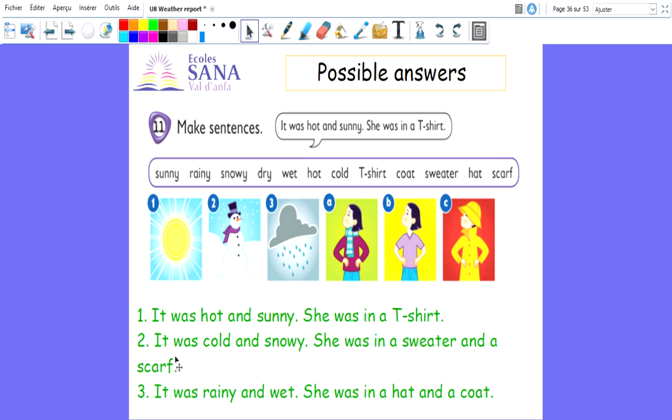Now, number 2, it was cold and snowy, so she was in a sweater and a scarf. That's picture 2 with picture A. Number 3, it was rainy and wet, so she was in a hat and a coat. That's picture 3 with picture C.